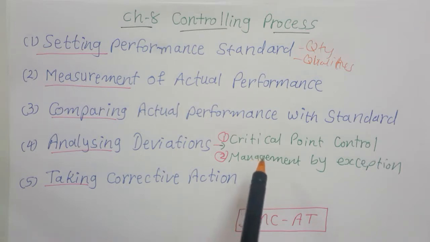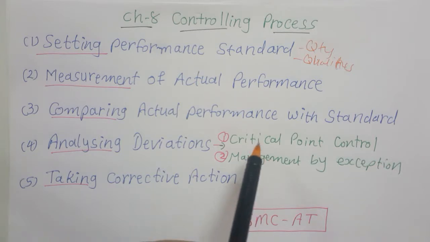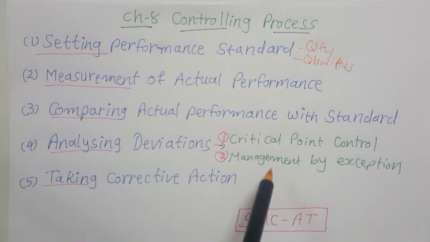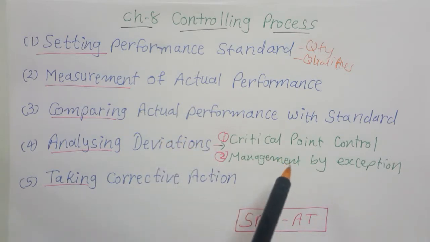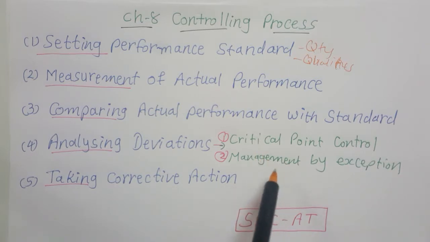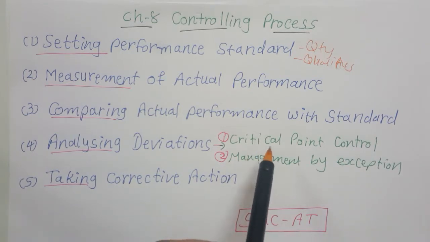Suppose there is a 2% increase or decrease in some areas. At that time it is not so important and it should not be reported to the management. It is an acceptable range. So we have to see what the acceptable range of deviation is, and if some deviation is within that limit, it is not a big issue, and it is adjustable, you can say.